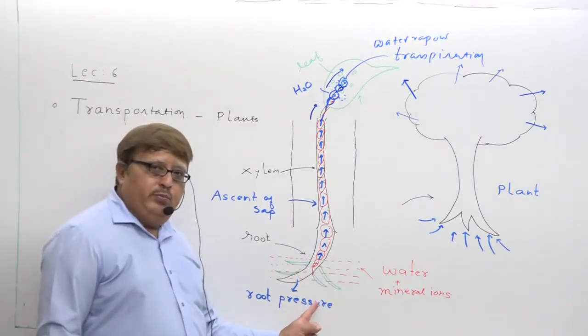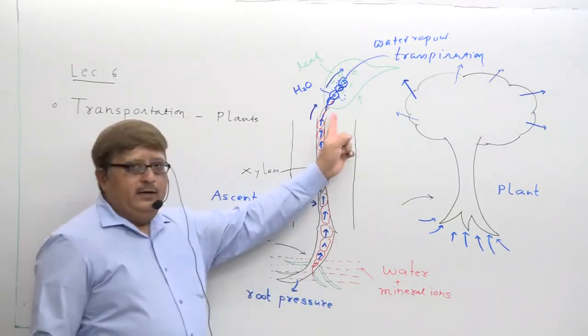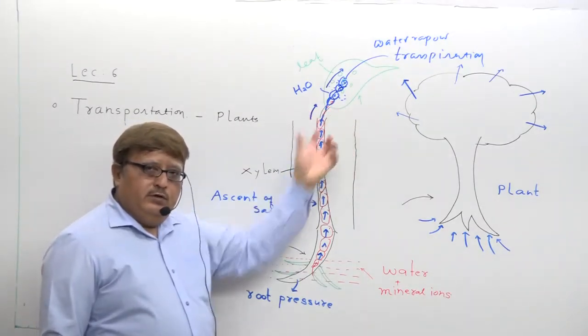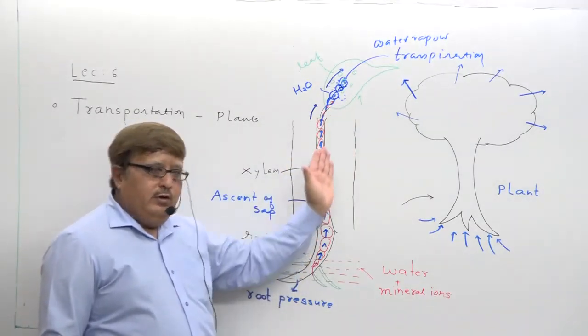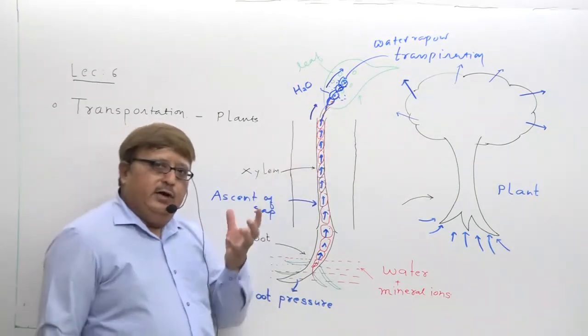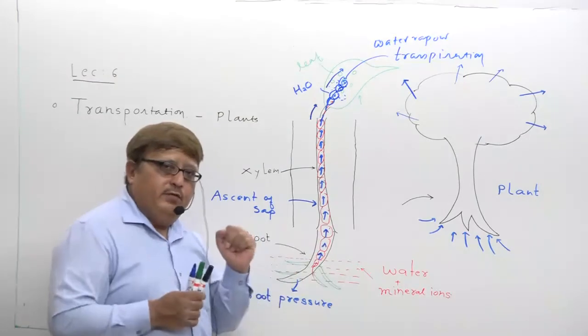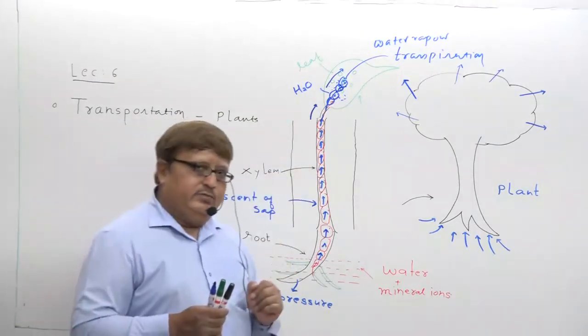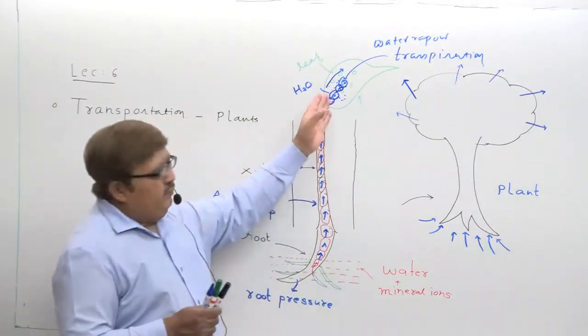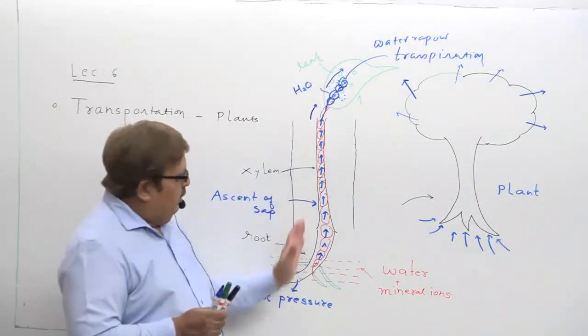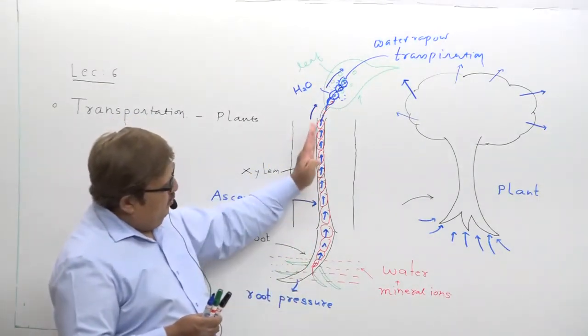One is root pressure, and one is the successive pulling force which tries to pull the water column upward, created by stomata, which transpire the water entering the leaf cell and create a deficit of water, which creates one pulling force to move the water column upward.